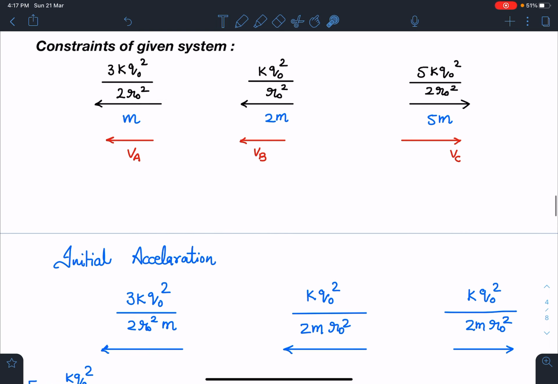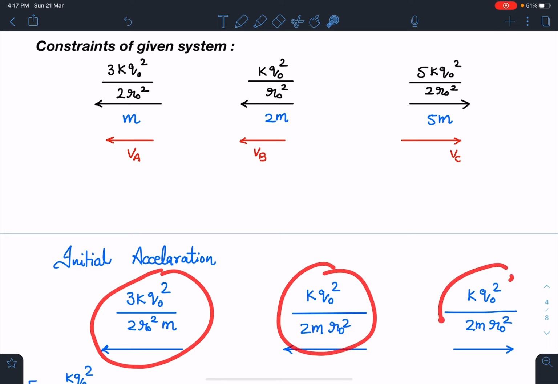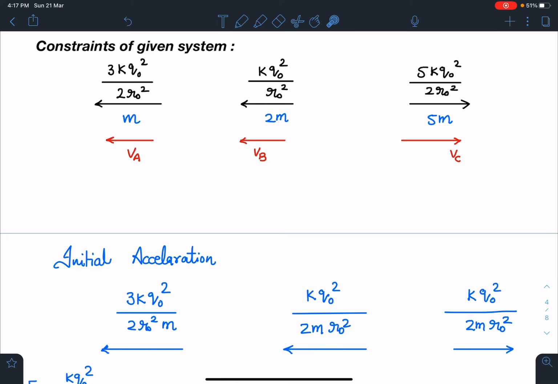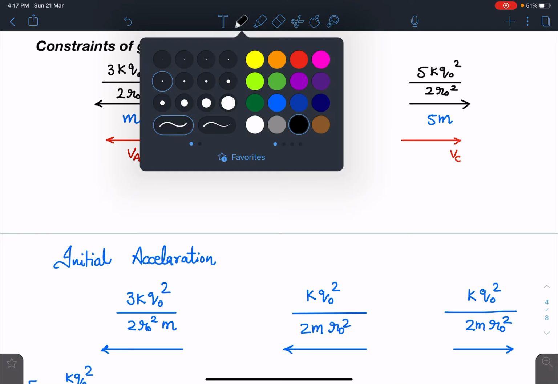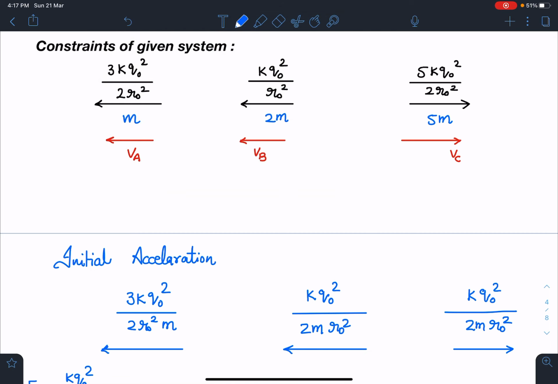And here, initial accelerations I can find from total force divided by mass. Here it is 2m, and here 5m will come. 5m should also come in this part. Just a second, let me make these changes.